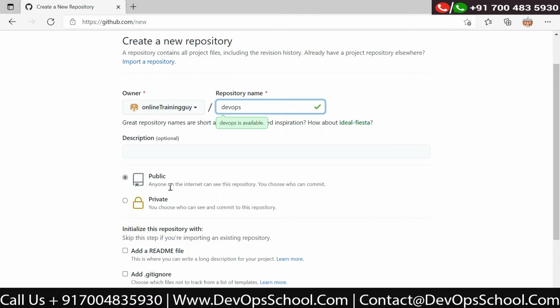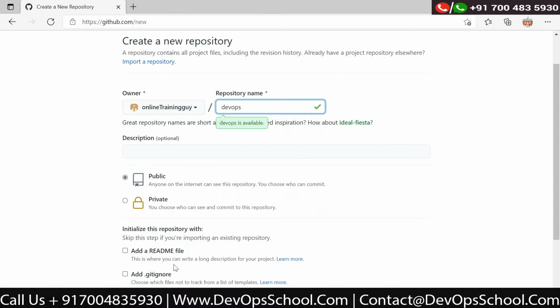If it is publicly available, it does not mean that anyone can change it. It is read-only access for others and read and write access for the owner. For example, I am creating this DevOps repository and I'm the owner, so I can make the changes. You can see it and download it, but you cannot upload changes to my repository.